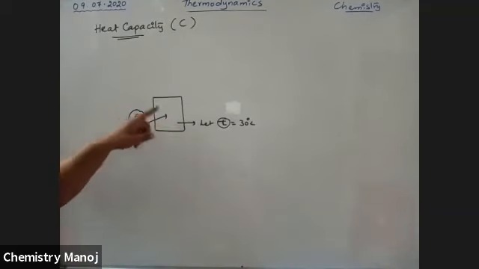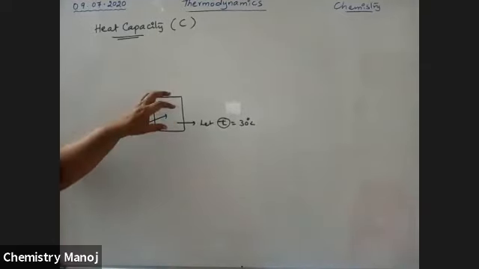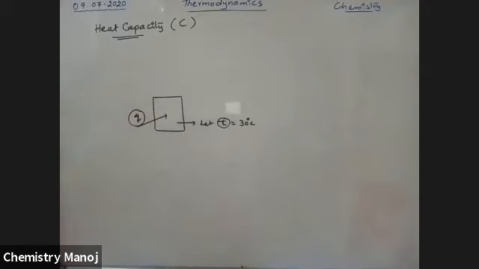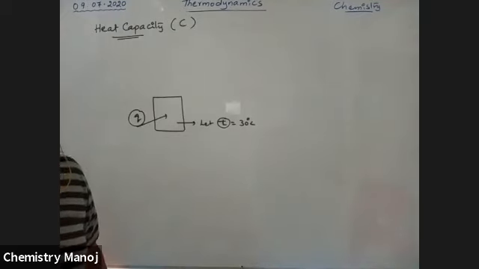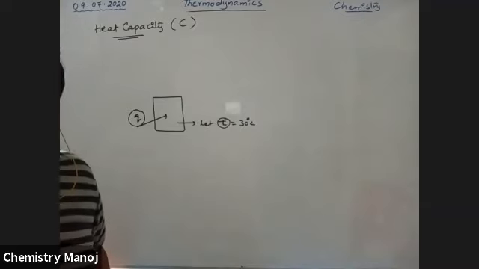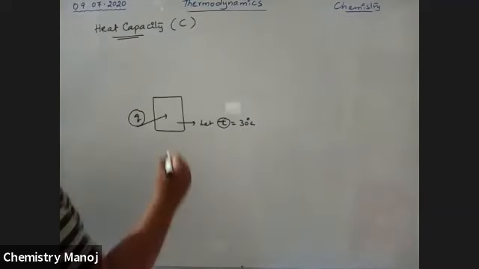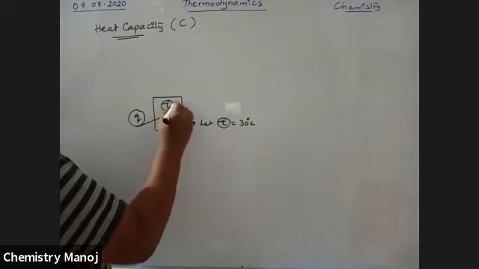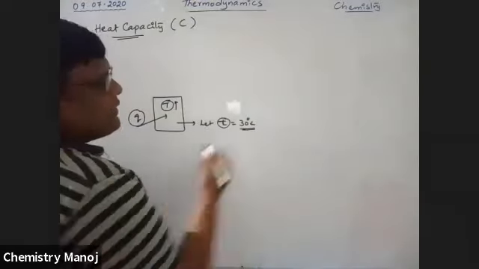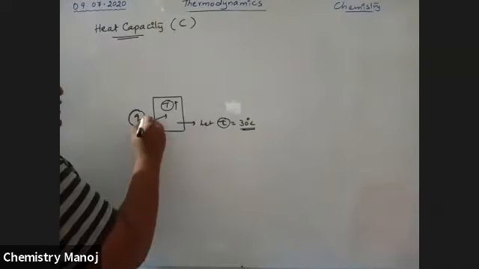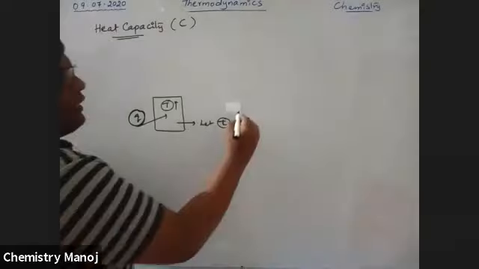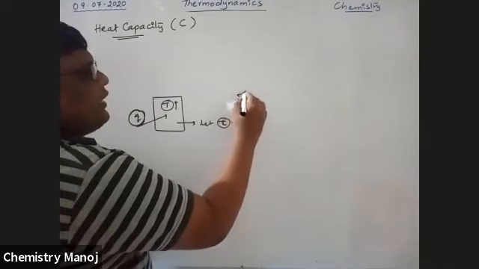Okay. So if this heat is supplied to the system, what about the temperature of this system? Is it increased or decreased, my dear boys? No doubt, increased. Actually 30 degrees centigrade is there. After supplying this Q amount of heat energy, the temperature is raised to 50 degrees centigrade.